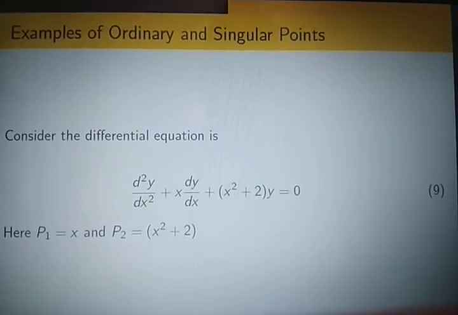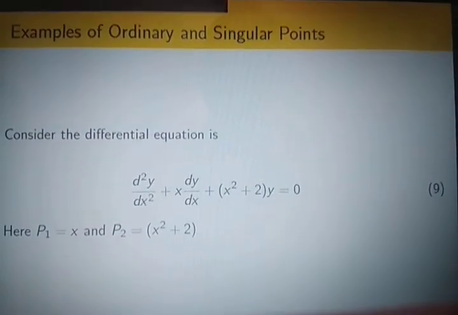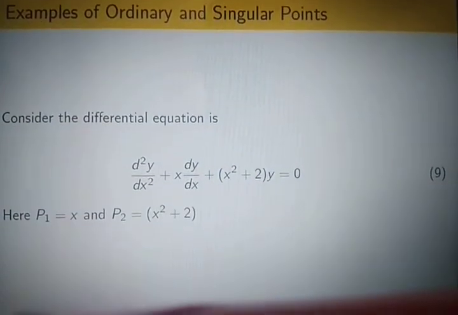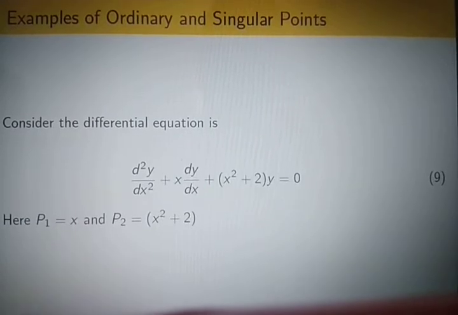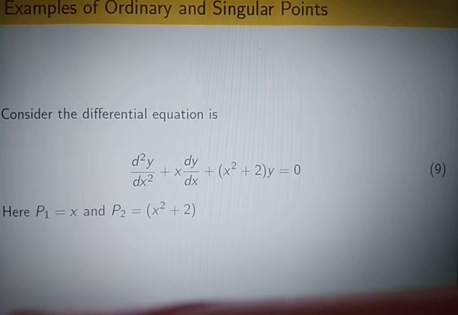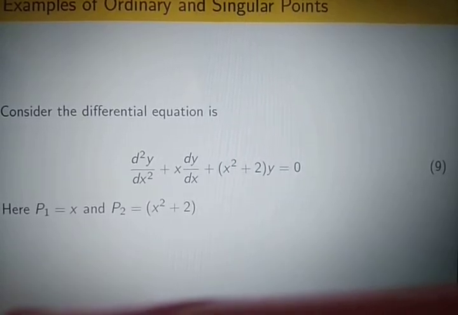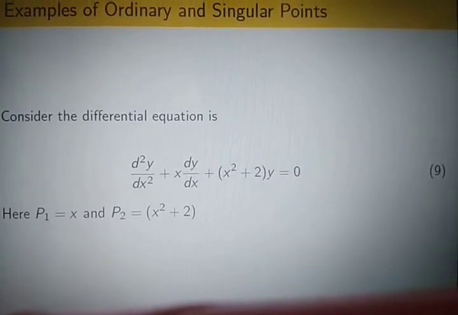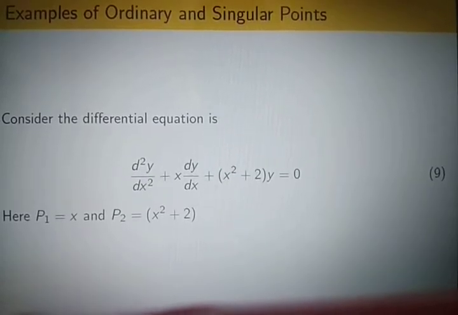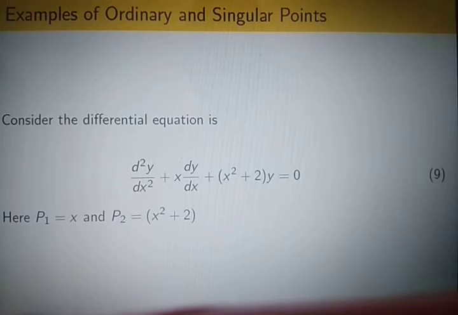Consider the differential equation d²y/dx² plus x dy/dx plus (x² plus 2) y equals 0. Here p1(x) equals x and p2(x) equals x² plus 2. These are two polynomial functions, and we know that every polynomial function is analytic at any point.